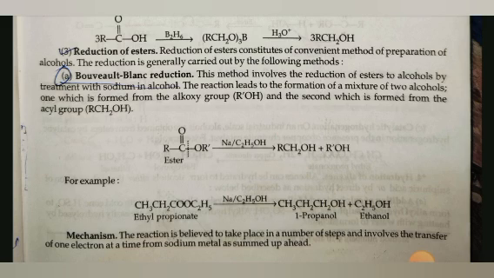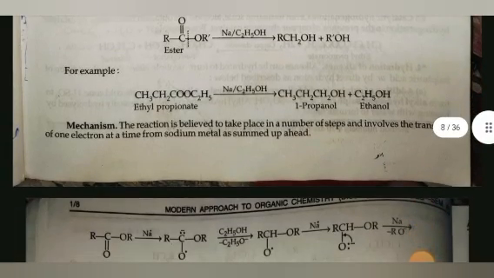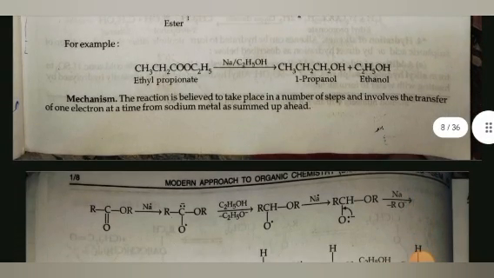Ester in the presence of sodium and C2H5OH gives rise to 2 moles of alcohol. For example, ethyl propanoate in the presence of sodium and C2H5OH gives rise to 1-propanol plus ethanol. Mechanism: the reaction is believed to take place in a number of steps and involves the transfer of one electron at a time from sodium metal as summed up ahead.